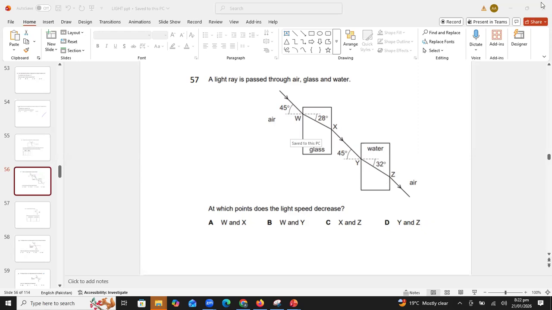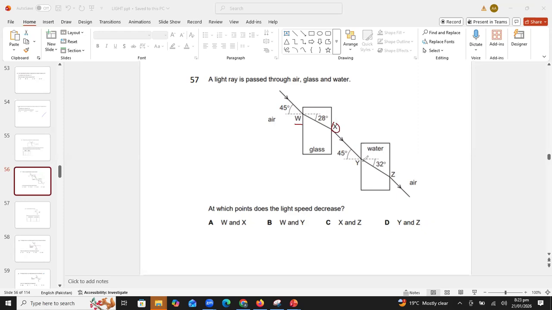Look, in this question, X is the point which is in air. Although W is also a point in air, the light is entering the denser medium after passing the point W. So the light speed will decrease. But when the light comes to point X, it is in air, so its speed will increase.